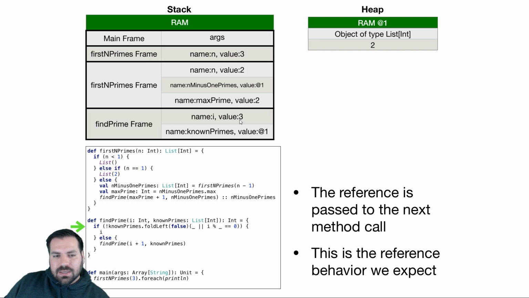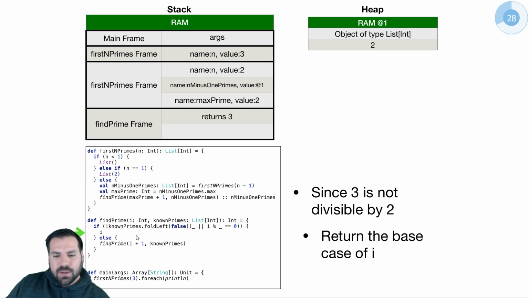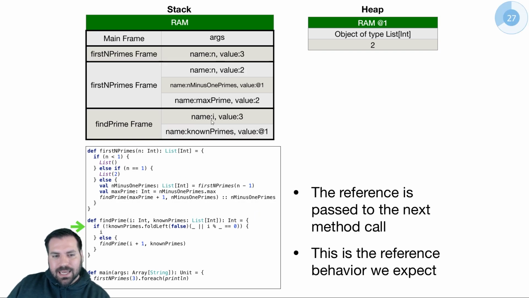In this case, i is 3. Known primes is a list just containing 2. 3 is not divisible by 2, so we're just going to return 3. Done deal. Didn't even have to hit the recursive step. We were in a base case already because we were looking at a prime. We had a prime on the stack in i. 3 was a prime. Done deal. And my code works, so it's going to return that 3.